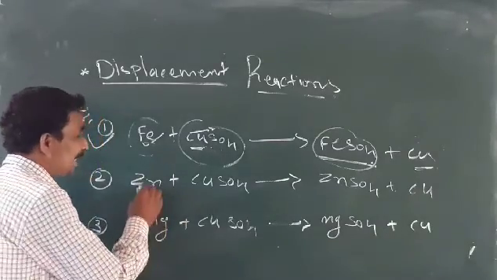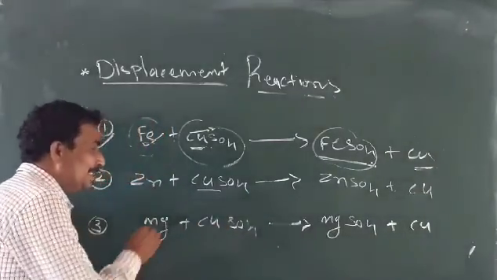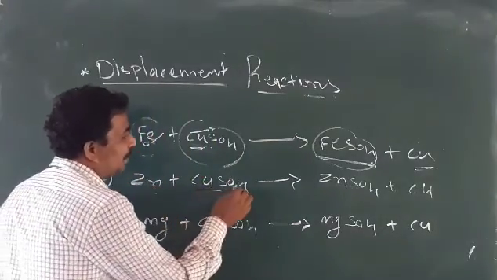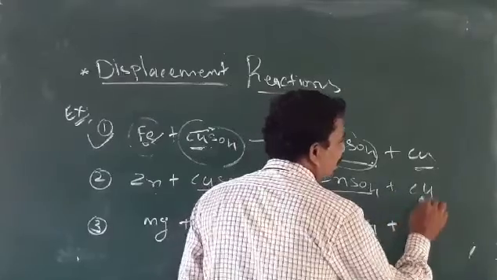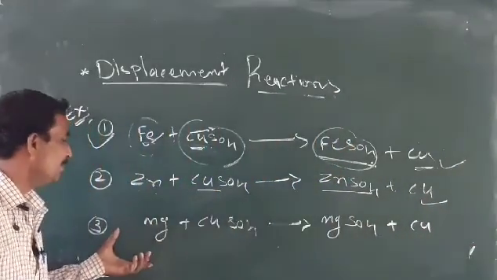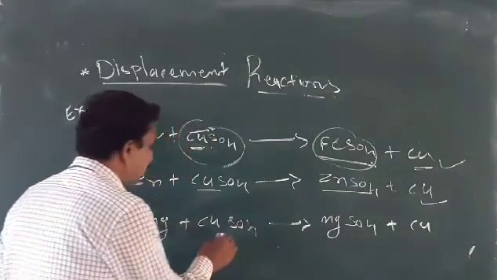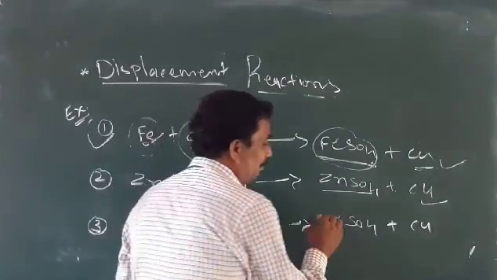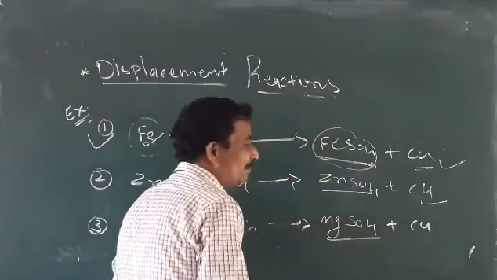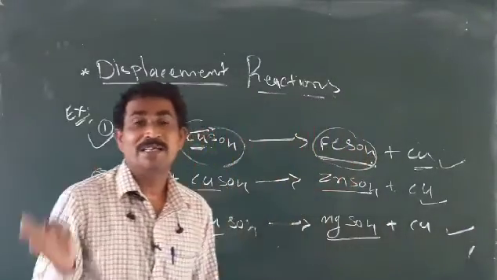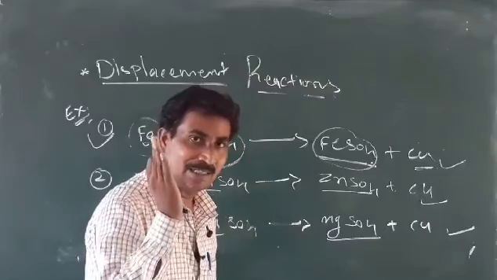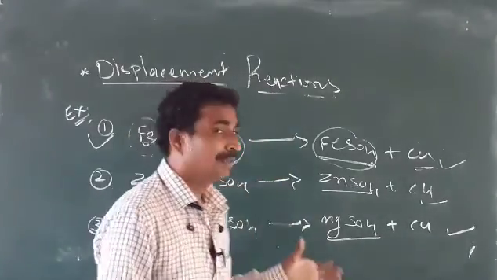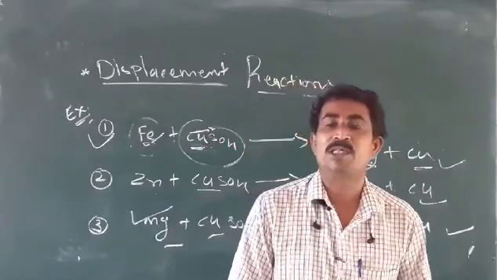In the second reaction, Zn plus CuSO4. Again, Zn is a stronger metal compared to Cu, so ZnSO4 forms and Cu is displaced. In the third reaction, Mg plus CuSO4, magnesium is also strong, so magnesium sulfate forms and Cu is displaced. When an active element takes the place of a less active element in a chemical reaction, it is called a displacement reaction.